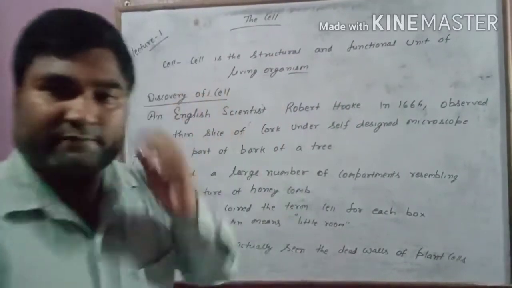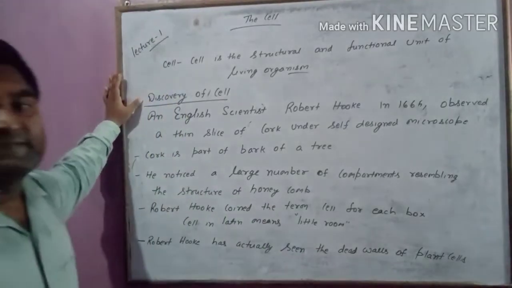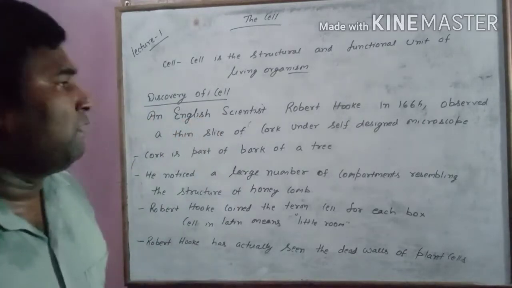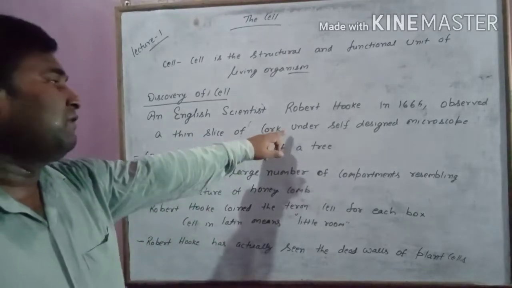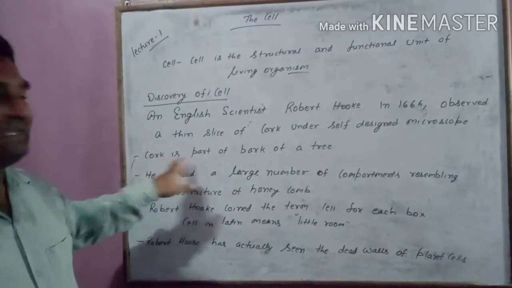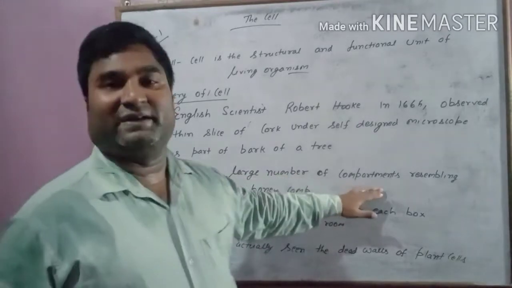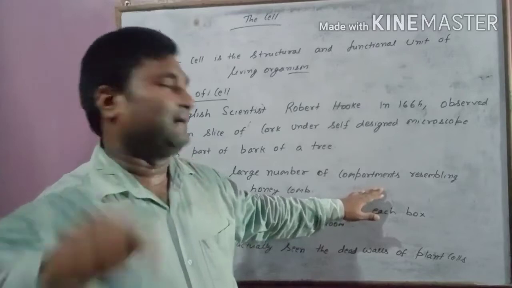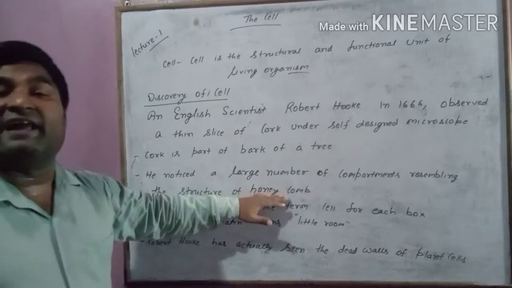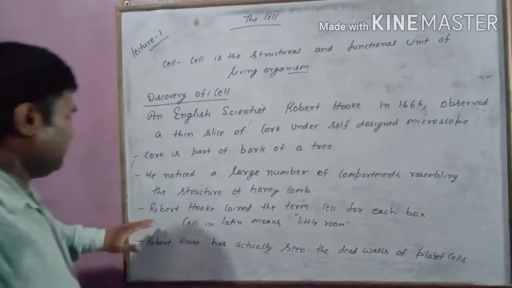so whatever I have explained right now is the discovery of the cell. An English scientist, Robert Hooke, in 1665 observed a thin slice of cork under a self-designed microscope. What is cork? Cork is the bark of a tree. He noticed a large number of compartments. Compartments means small closed areas, it looked like the structure of a honeycomb. मधुमक्खी के छत्ते के जैसा उसका स्ट्रक्चर देखने में लग रहा था.